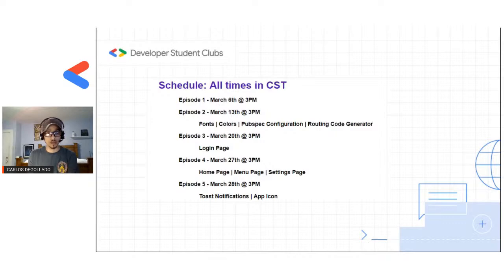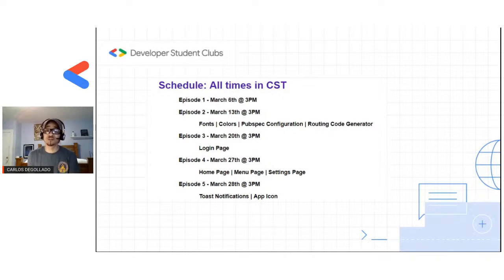Episode 5 is, like I said, back-to-back with episode 4, remind you, so it's going to be Saturday, Sunday. And episode 5 is going to be covering toast notifications. Toast notifications are simply those little notifications that pop up on the bottom of your screen, and they're called toasts. I just recently realized why they're called toasts earlier today. I spoke myself into the answer, but at first I was saying, I don't know why they're called toasts. Maybe it's because they pop up like a toast in a toaster, and I think that's why they're called toast.